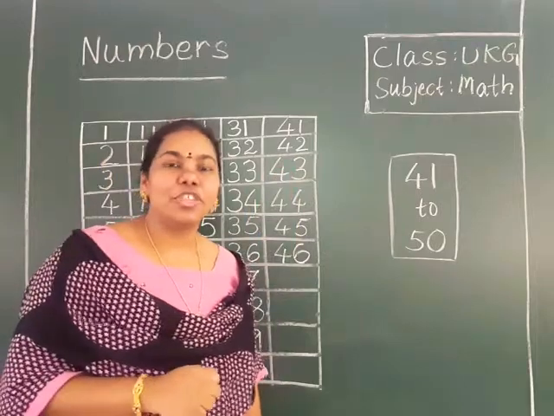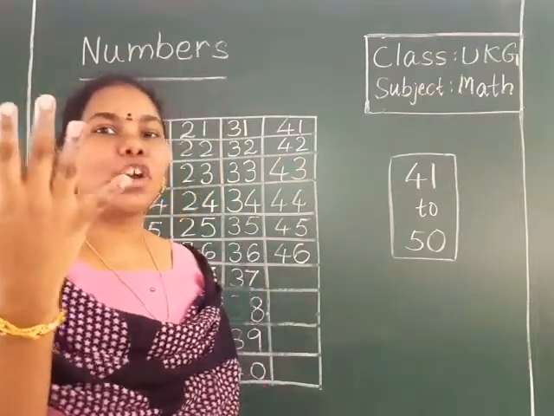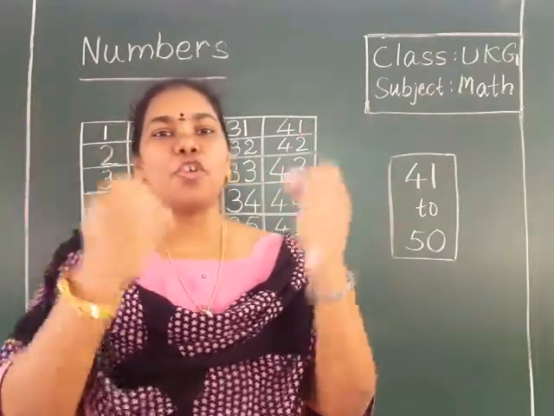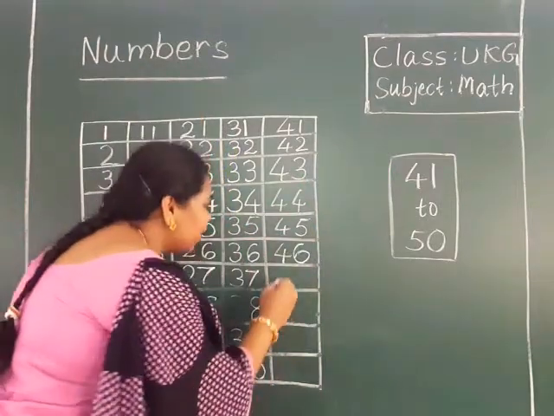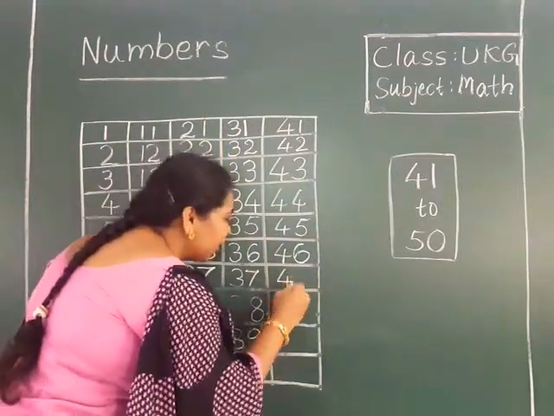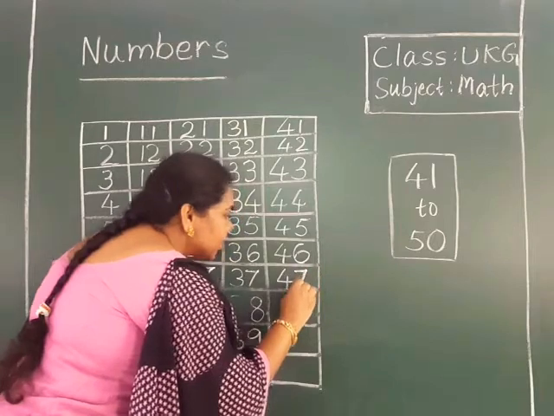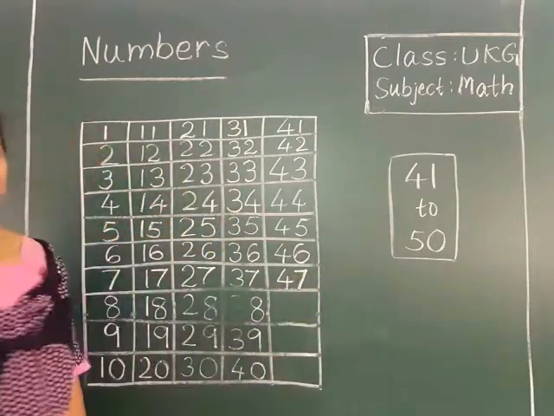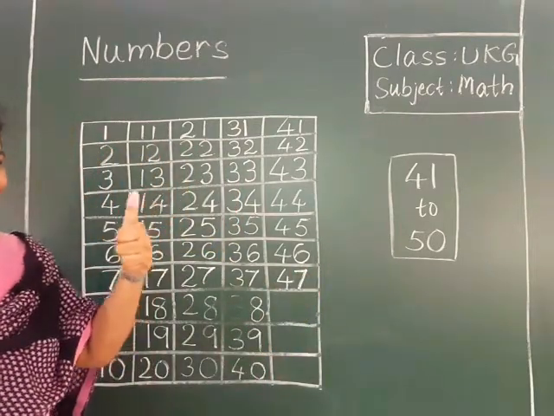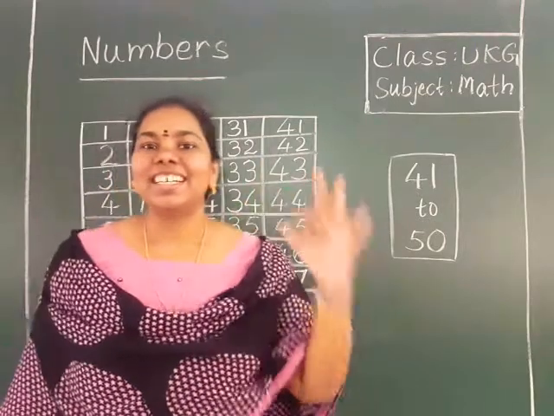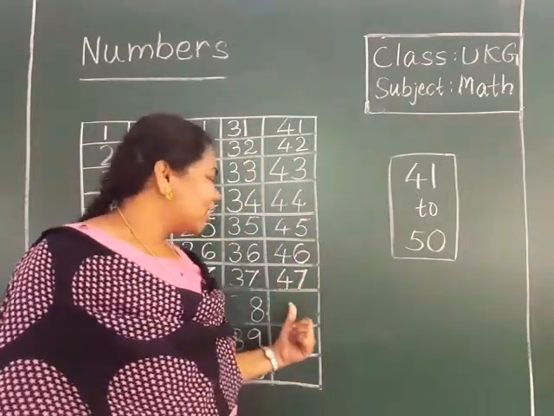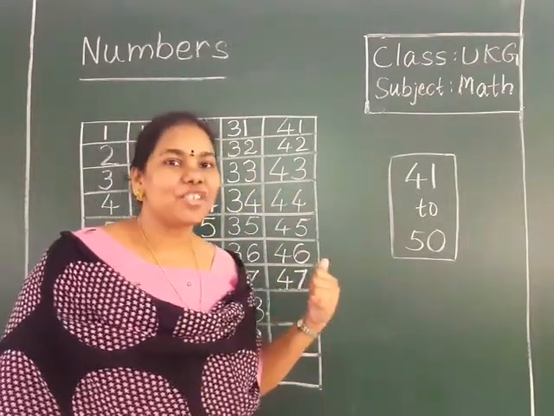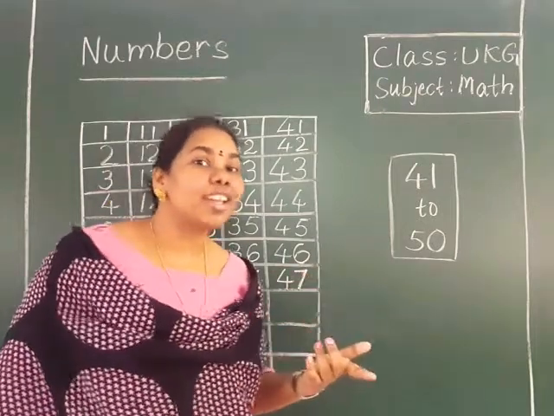47. Which number should you write now? 4 7. 47. Are you listening, children? Yes. Super. Next, 47 after, 48.